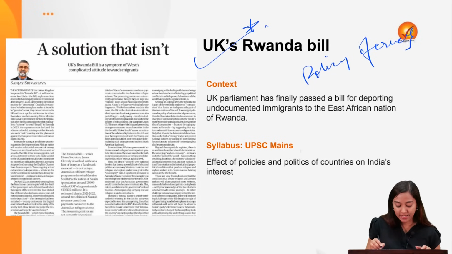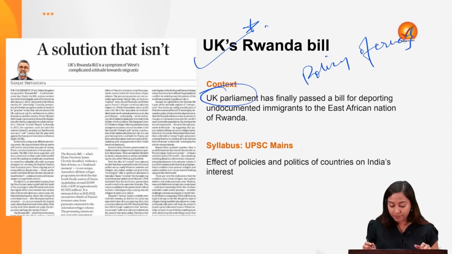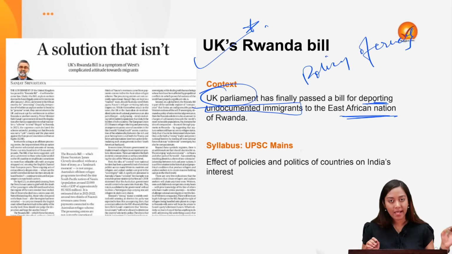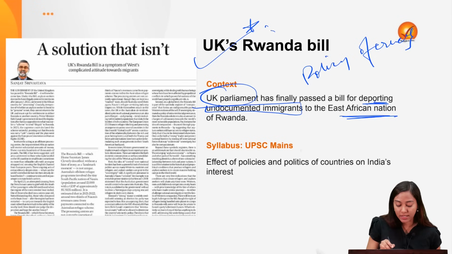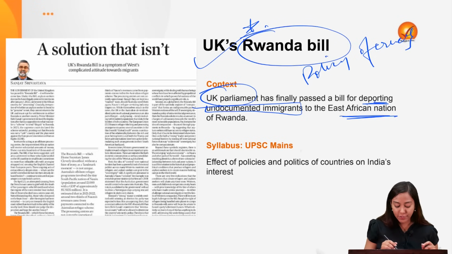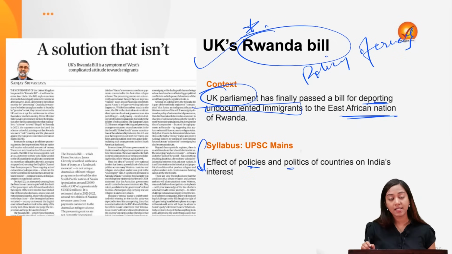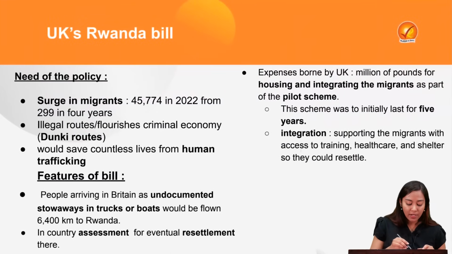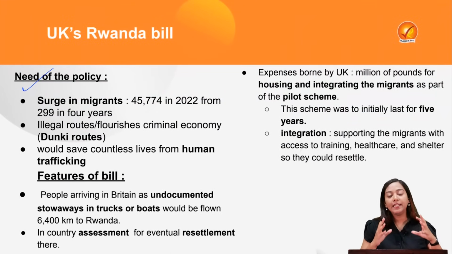This is basically a legislation which has been finally passed by the United Kingdom's Parliament for deporting undocumented immigrants to an East African nation, Rwanda, and that is why it is named the UK's Rwanda Act or UK's Rwanda policy. This deals with the GS2 part of the syllabus, where effects of policies and politics of other countries and their implications on India have to be read. So first of all, we will understand what is the need of this policy.